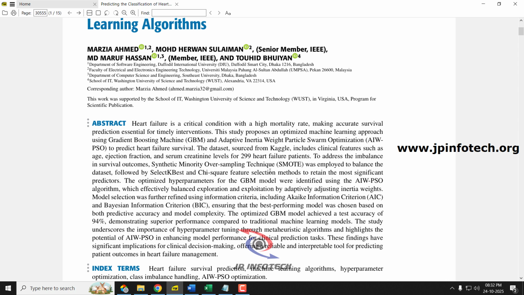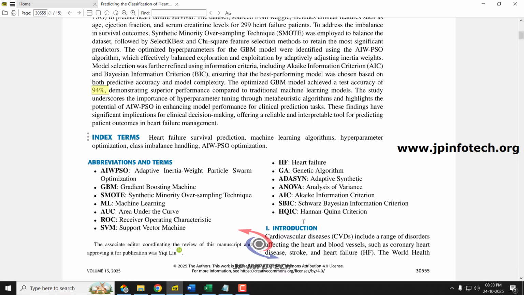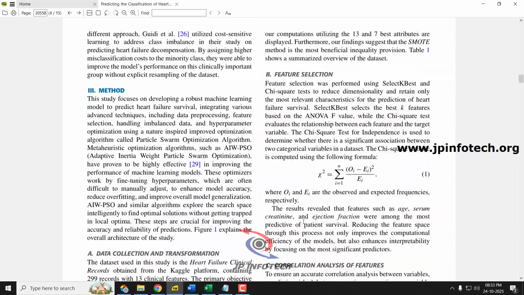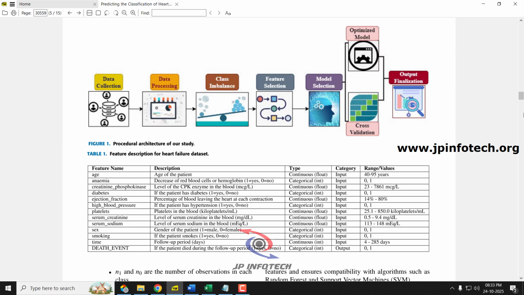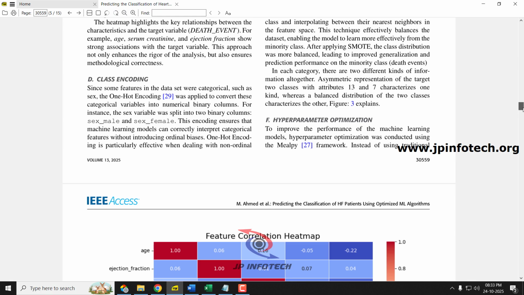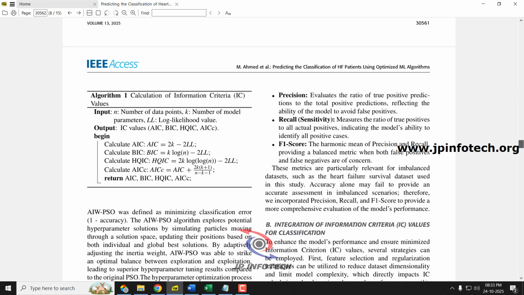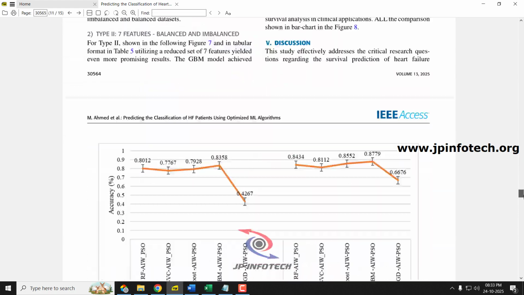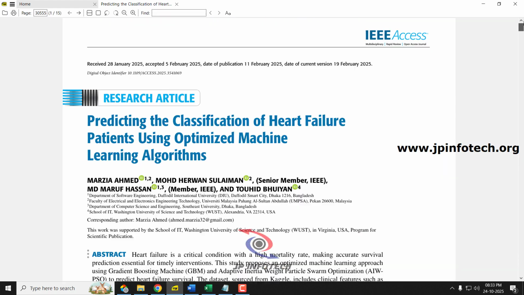In this base paper, the authors have used a dataset which contains records of around 299 heart failure patients. Here they have used a GBM model and they have achieved an accuracy of around 94%. So in the base paper, the authors used a dataset with 299 records and achieved around 94% accuracy using their model, and these details have been mentioned in the base paper, but we are not going to do the same as mentioned in the base paper.